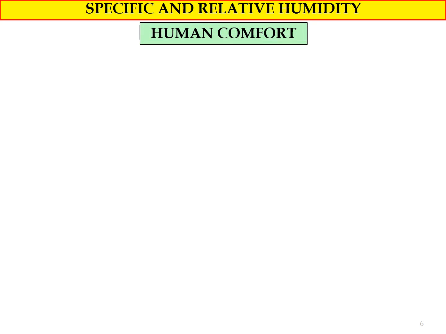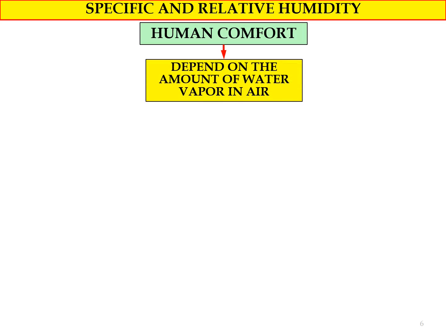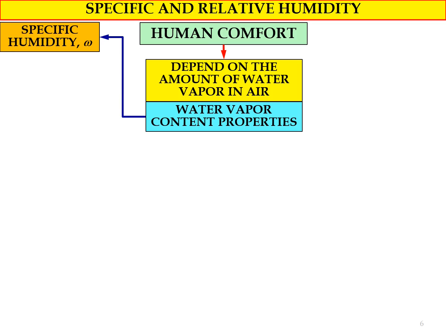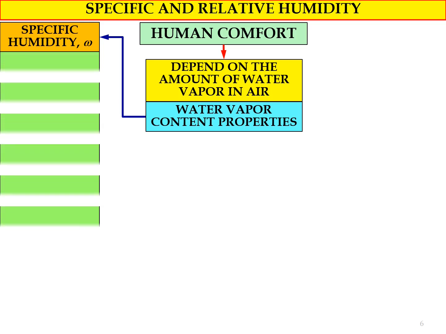As we know, human comfort depends on the amount of water vapor inside the atmospheric air. Thus, the thermodynamic property that describes the water vapor content in the atmospheric air is referred to as humidity. First we have specific humidity, represented by the symbol omega.